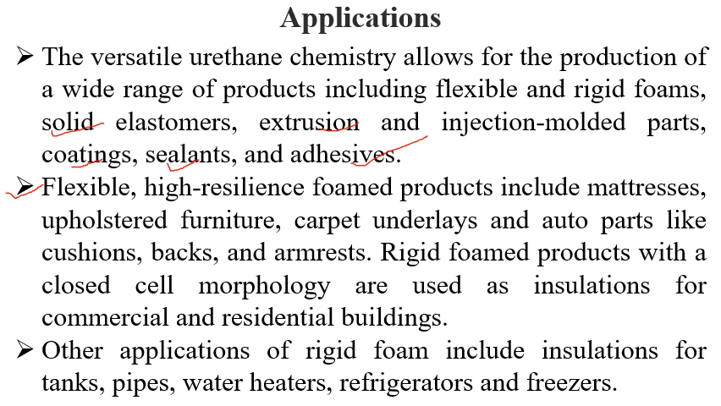So polyurethane acts as a building block of foams, whether it is the foam we use in our houses, in the seats in our cars, or in the armrest of the car, right? Everywhere we are using polyurethanes as the main building block. Other applications of rigid foam include insulation for tanks, pipes, water heaters, refrigerators, and freezers, right? So polyurethanes have excellent insulating properties, and they are used for different applications.